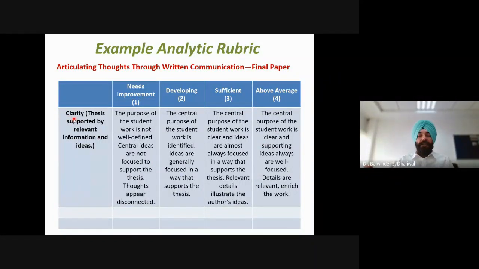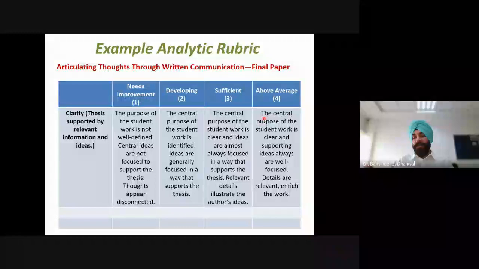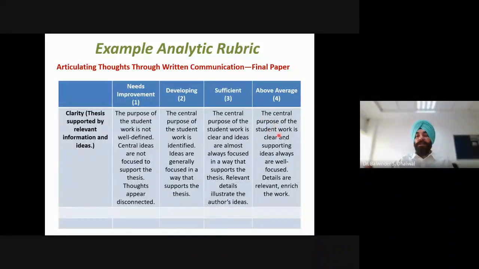Here, with respect to clarity, all four different levels have been defined, and if we go from one end to the next, we can see that there is a proper flow in the descriptions. If we refer to the above average description for clarity, it says the central purpose of the student work is clear and supporting ideas are always well focused. Details are relevant and enrich the work. This is expected if we want to classify student work into the above average level with respect to clarity.